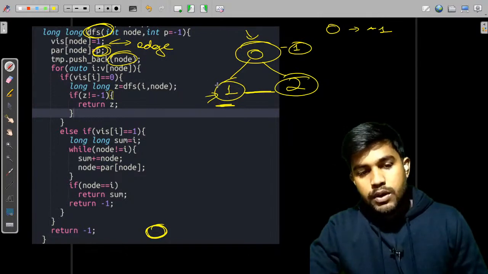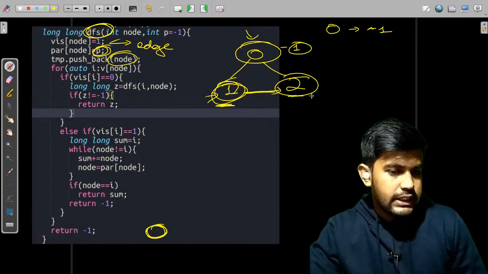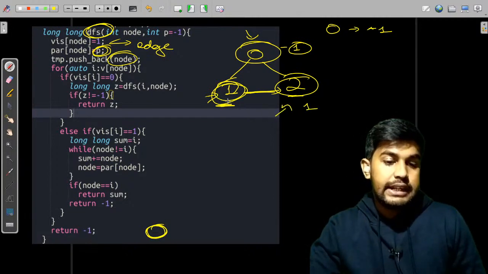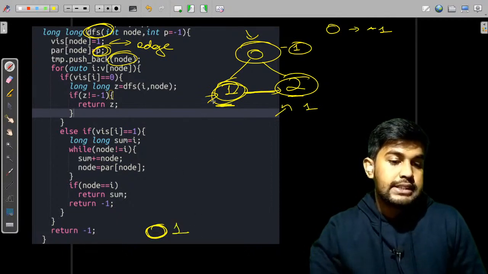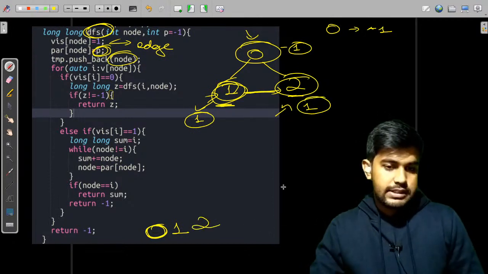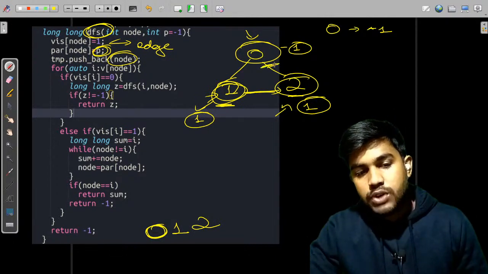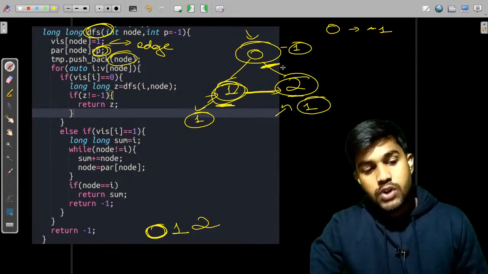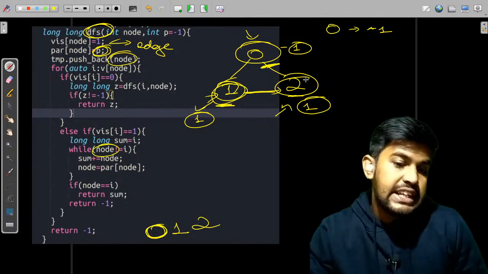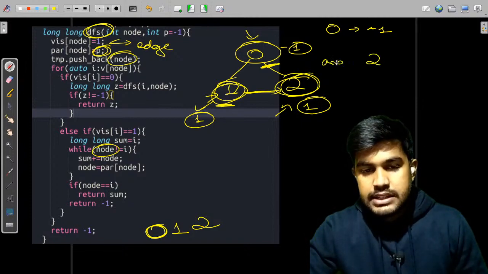Now from this point we would first go to this side. This is also not visited, so we would start the DFS from this point, and we would keep inserting all of this. After this, 1 would be inserted and made visited. Now this would be visited and inserted into the temp. Now what to do after this? Now suppose I reach the point where this is already visited. If this is already visited, what we would do is, if the node is not equal to i, we would first include that. So we say, yes, let's include 2 in our answer. Now answer is equal to 2.